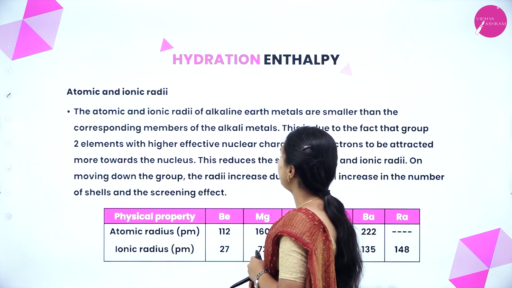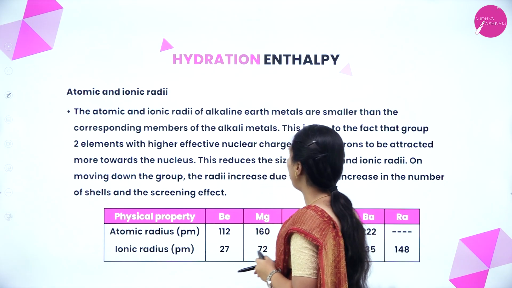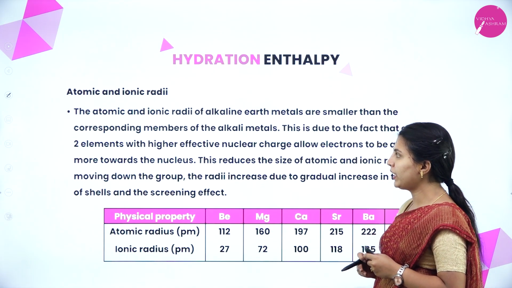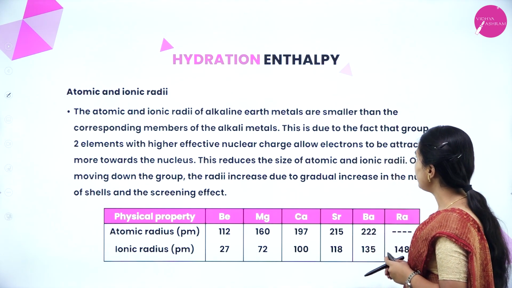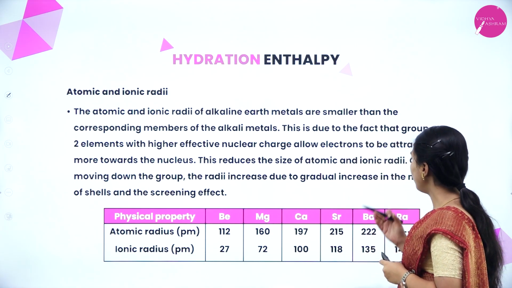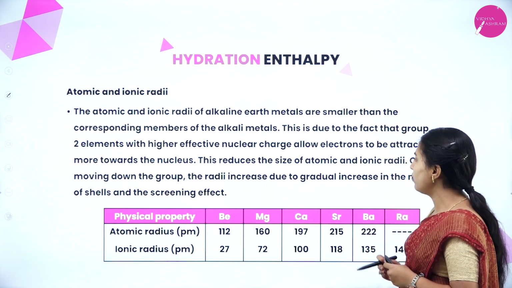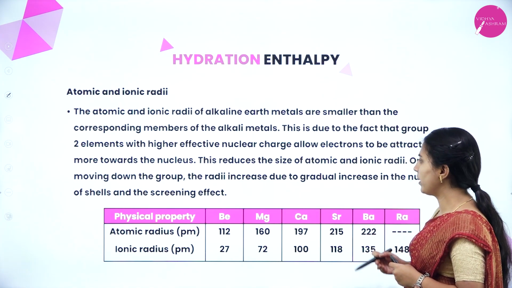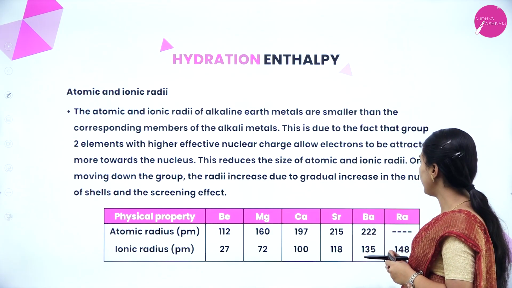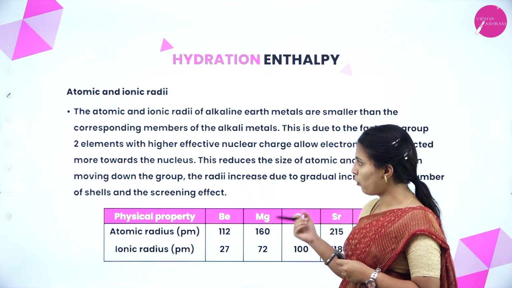Next, atomic and ionic radii. The atomic and ionic radii of alkaline earth metals are smaller than the corresponding members of the alkali metals. This is due to the fact that group 2 elements with higher effective nuclear charge allow electrons to be attracted more towards the nucleus. This reduces the size of atomic and ionic radii. On moving down the group, the radii increase due to gradual increase in the number of shells and the screening effect. What are they telling?